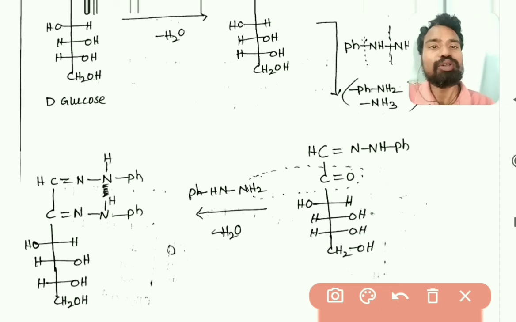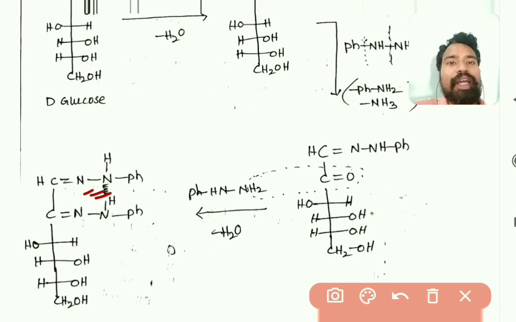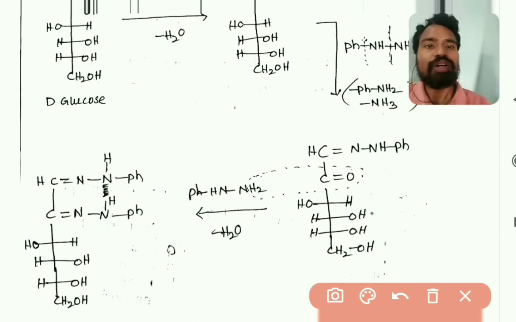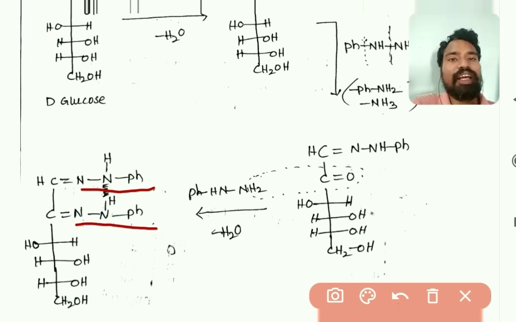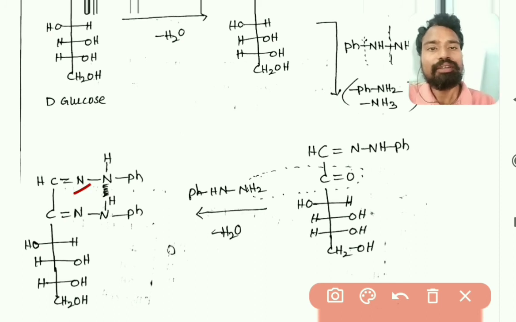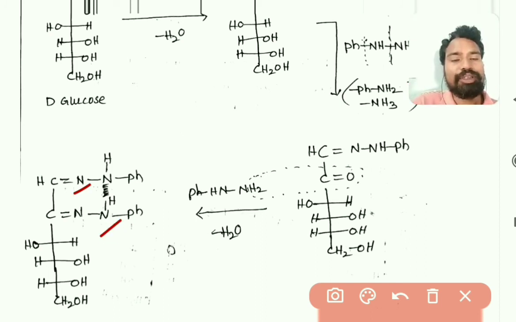There are hydrogen bonding interactions between the nitrogen from one carbon and the hydrogen attached to the nitrogen of the other. The nitrogen of one phenylhydrazine unit has a hydrogen bonding interaction with the hydrogen of another phenylhydrazine unit, so that a cyclic structure forms because of hydrogen bonding between the nitrogen and hydrogen.